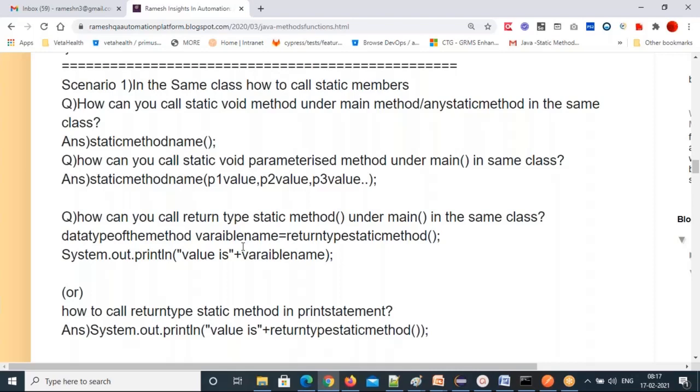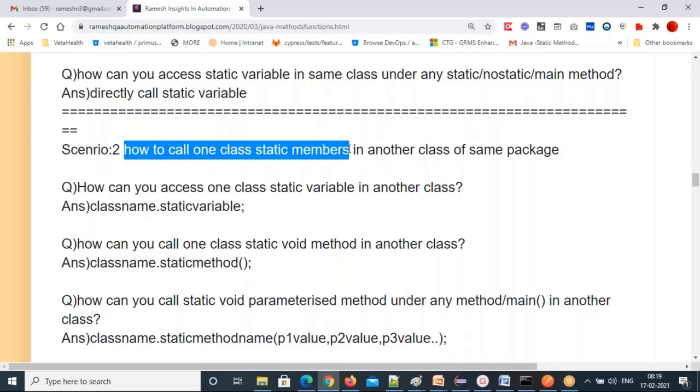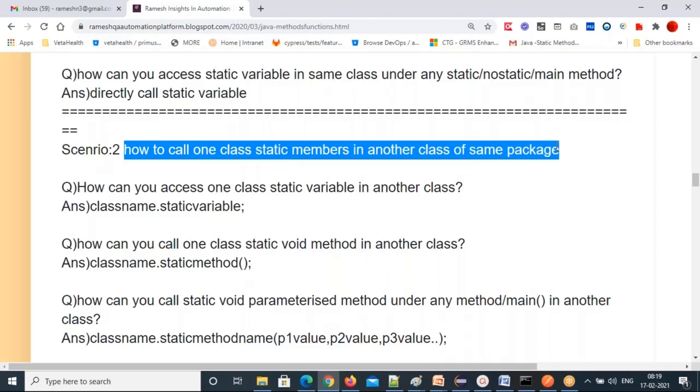How to call static methods in the same class. How to call one class static members in another class of the same package. Read this multiple times if you are not understanding the scenario. In the same package where you created class A with static methods and static variables, and class B is also in the same package. How can you call class A static members in class B? That's a scenario we are going to see.